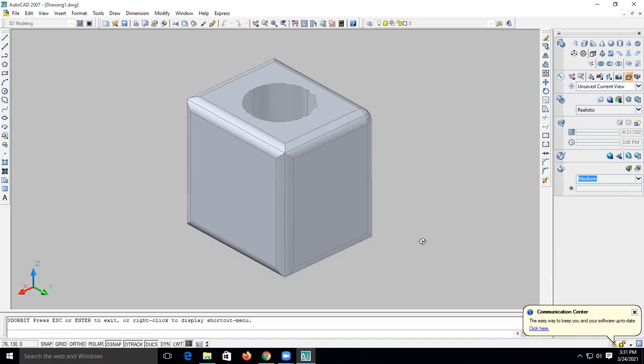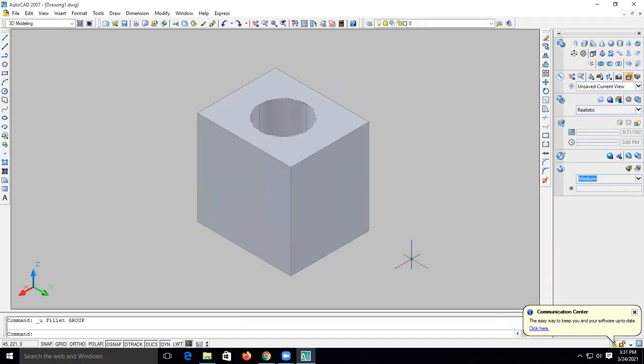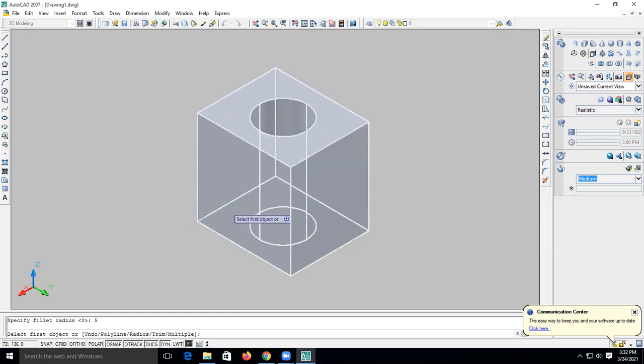Let's see again. Select the fillet over here. Click on fillet. Then we have to enter the radius. So type R, enter. You can type the full word radius also. This way the fillet radius will become, let's say, 5. Enter. We selected 5. Now we have selected the fillet and entered the radius R equal to 5. Now what is mentioned over there? Select the first object. Which object is ours? This is our object. We have selected the object.